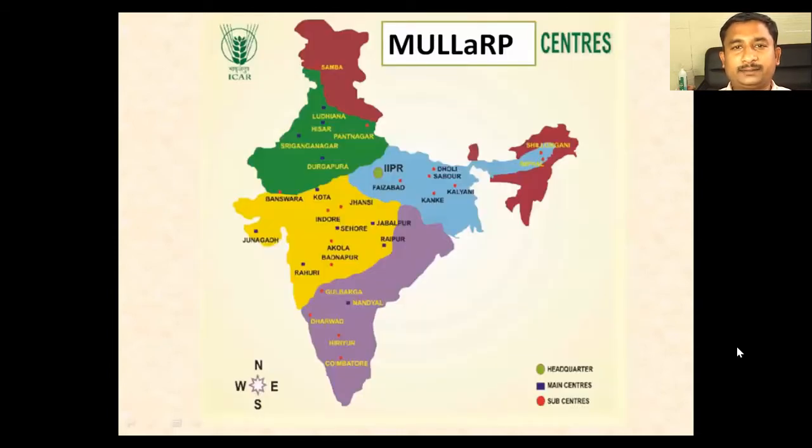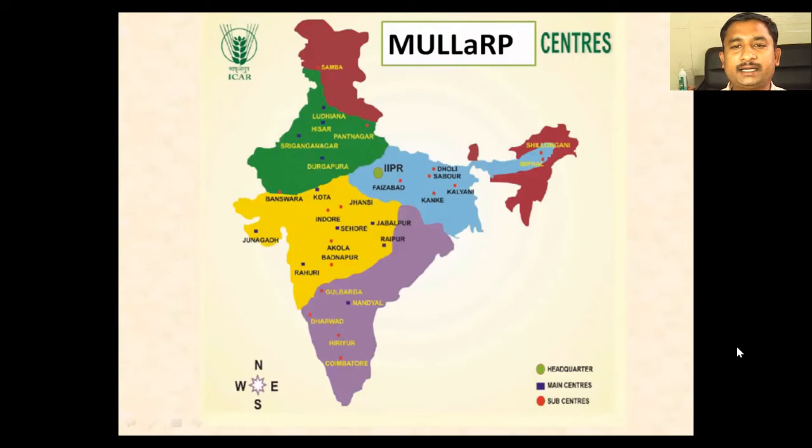On the same pattern, to breed or evaluate varieties, India has been divided into around 5 to 8 agroclimatic zones, which are the evaluation centers across the different crops. For example, in the case of the crop group Mullarp, Mullarp represents mung bean, urad bean, lentil, lettuce, rajma, and field pea.